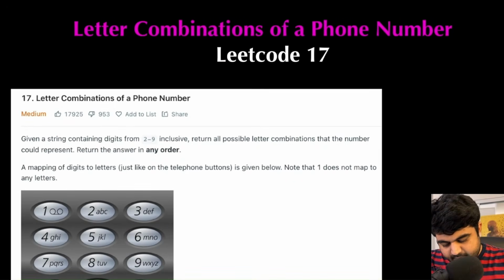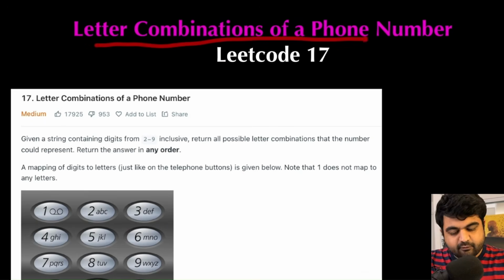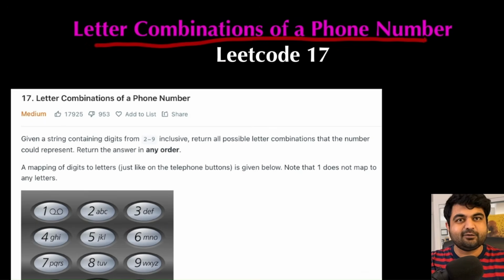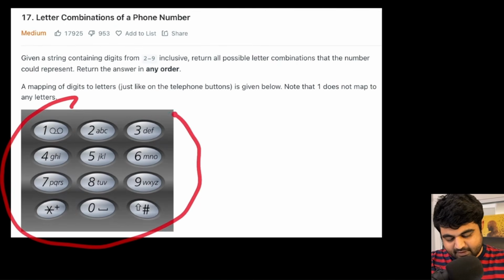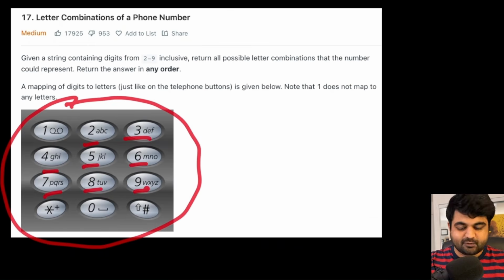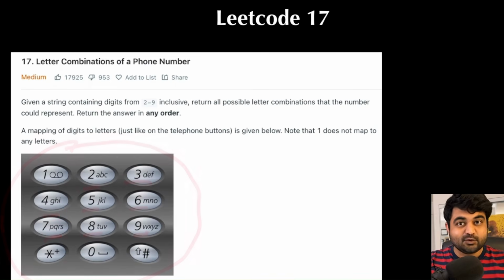The title of this problem is called letter combination of a phone number, and now many of the iPhone users won't know it, but in the past phones actually used to look like this, where if you have to type any messages, you will need to do it according to the keys that are present over here with the corresponding numbers. And people were so good that they were able to do it without even looking at it.